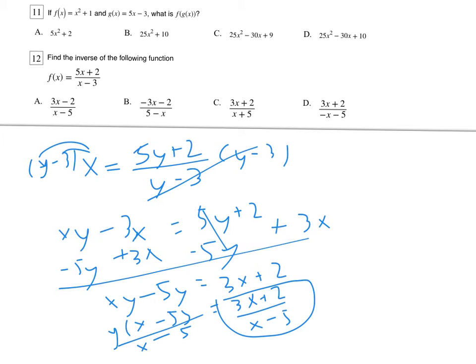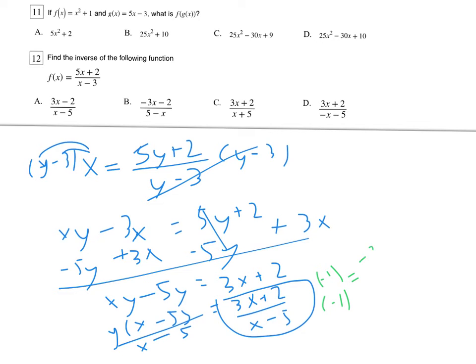The problem is I do not see that there. This will happen sometimes on these problems where that answer is not really there on a multiple choice. It is correct, but there's always an equivalent form of this, which is what happens if you multiply the top and bottom by negative 1.